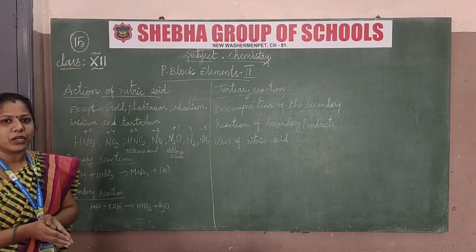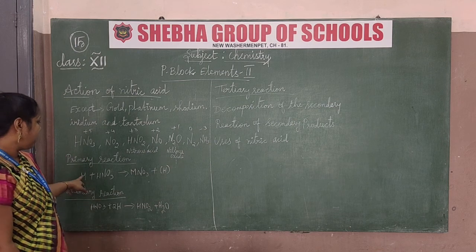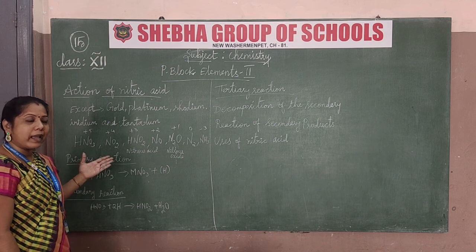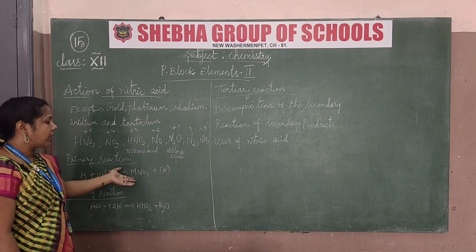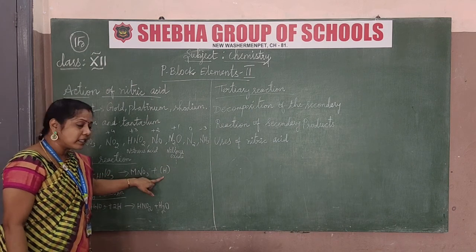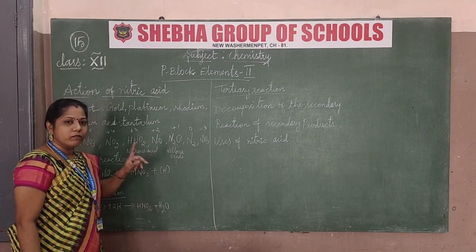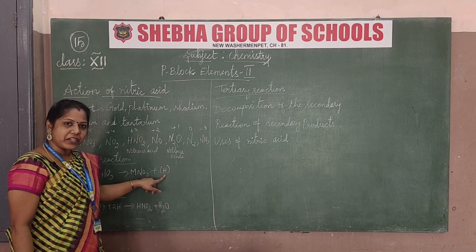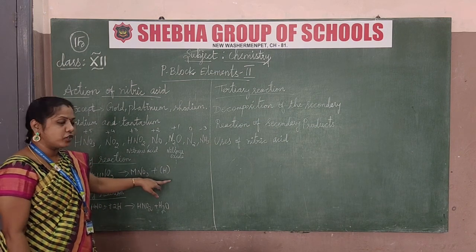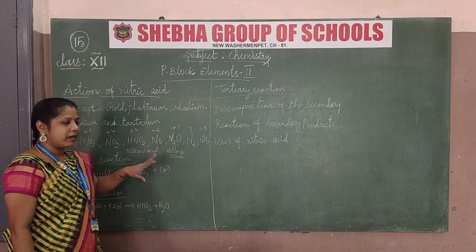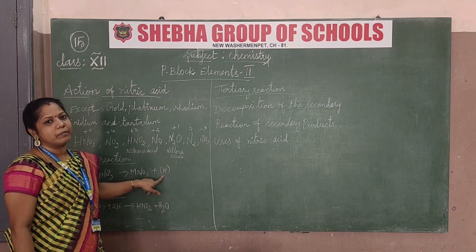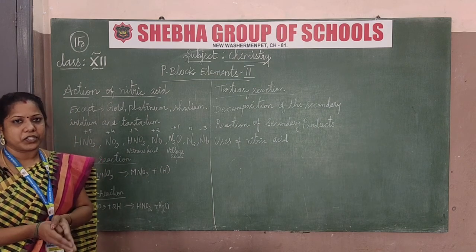I am going to mention the metal with the symbol M; any element you have to mention. When M reacts with nitric acid, we get metal nitrate along with H. You have to notice that H is only one atom, not a gaseous state. If it were a gaseous state, I would mention H2, since 2 atoms is only for gaseous state. But I am mentioning only one atom, which is called nascent hydrogen.